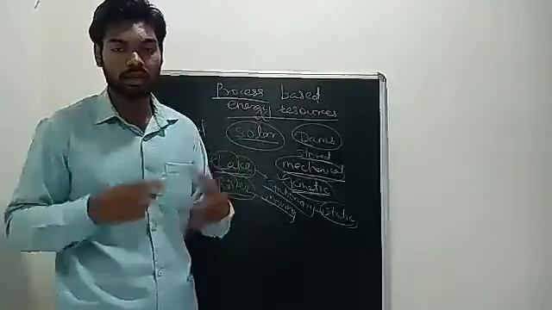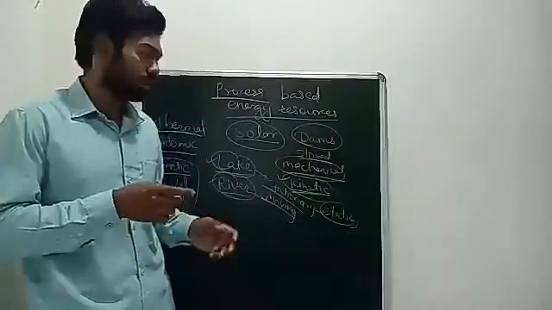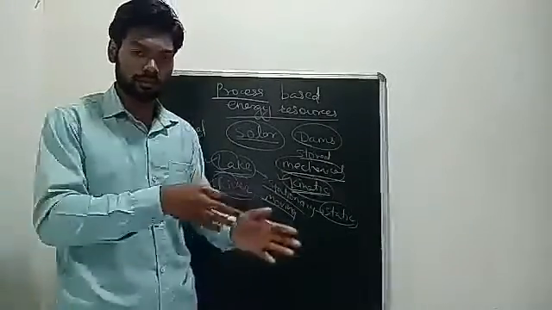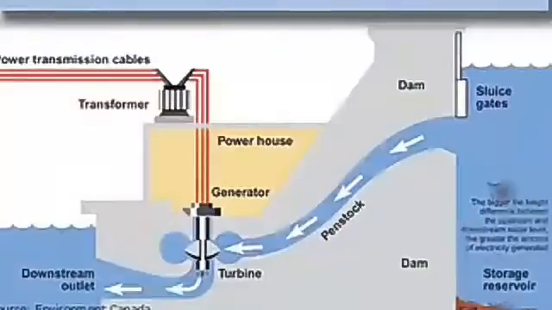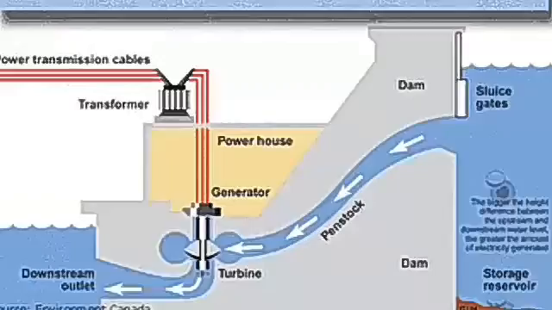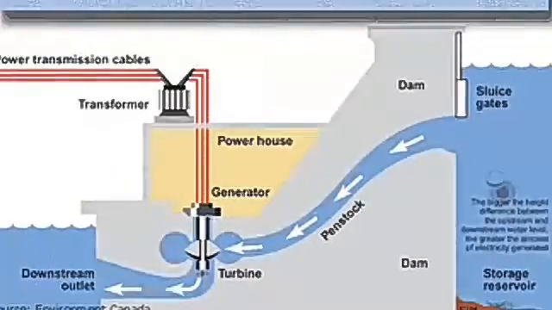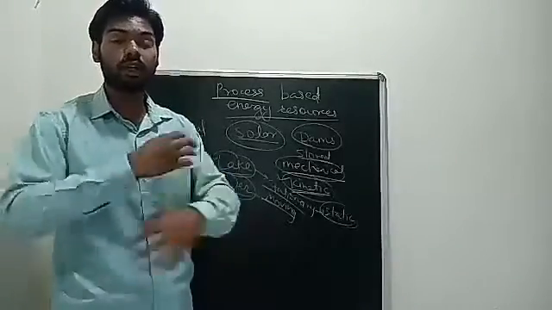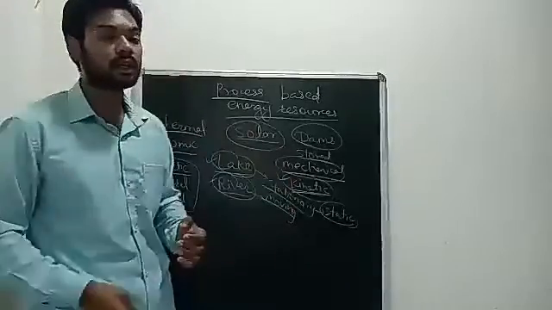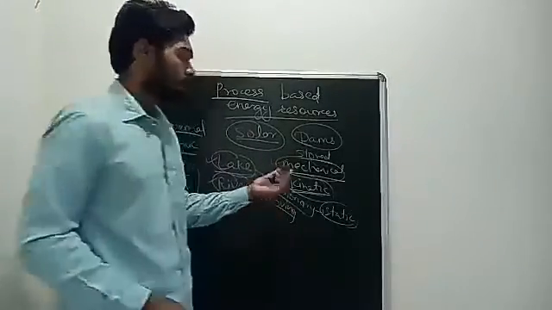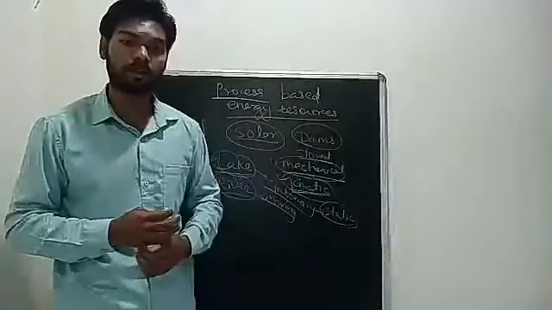There are some fans installed near the dams, and when this water is let go in that passage that I just told you about, a small passage from where the water will be moving, it will move that turbine. When this turbine rotates, it will create the electromagnetic force, and that is how we convert the mechanical energy of this turbine and produce electricity through it.